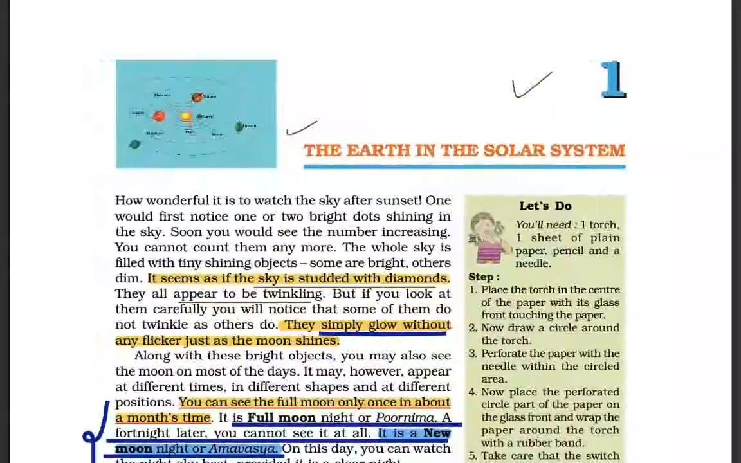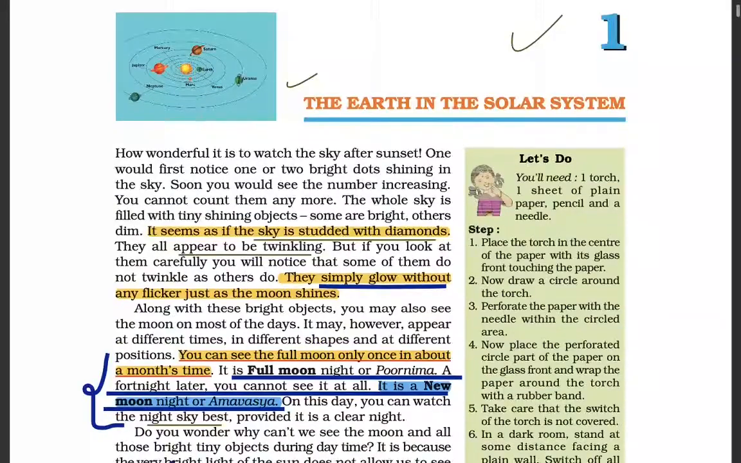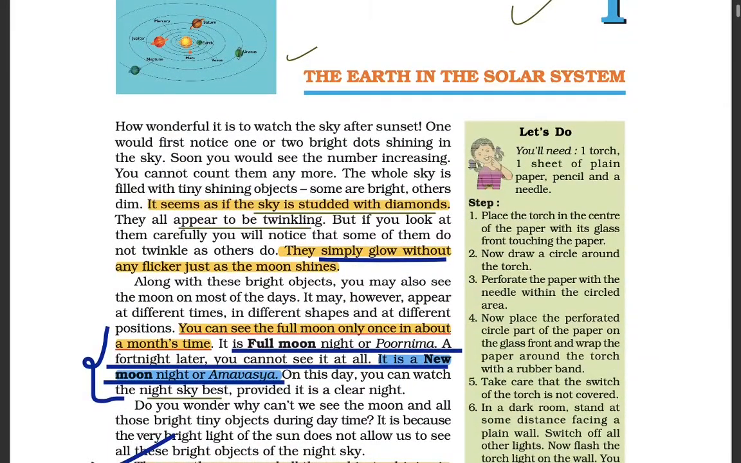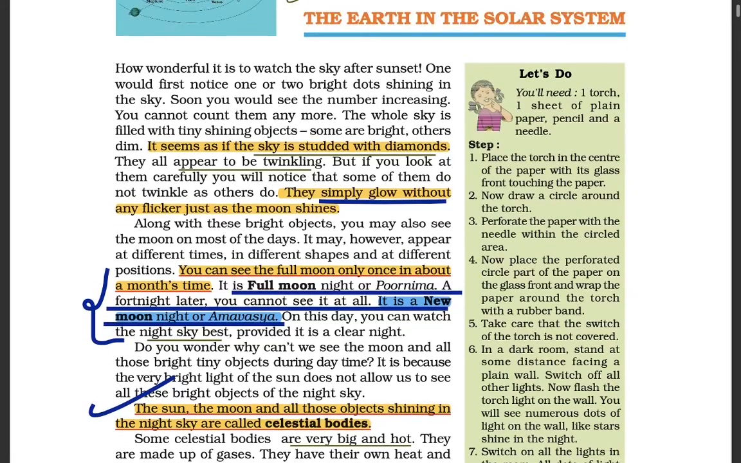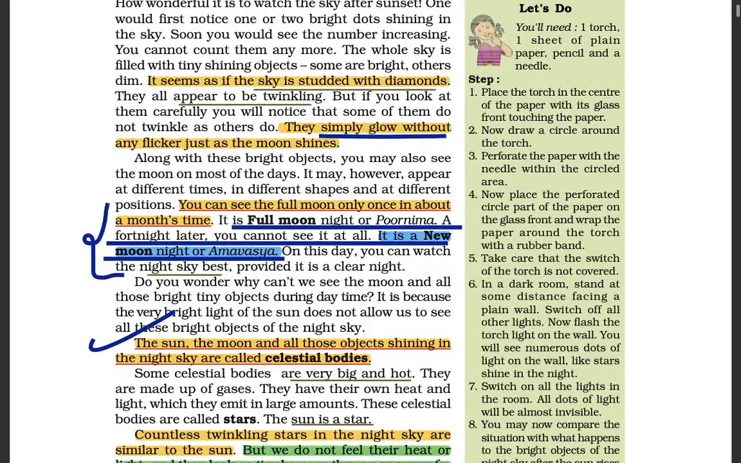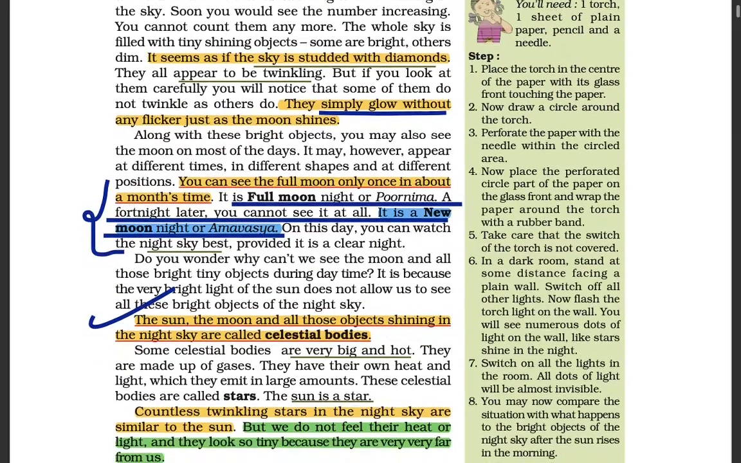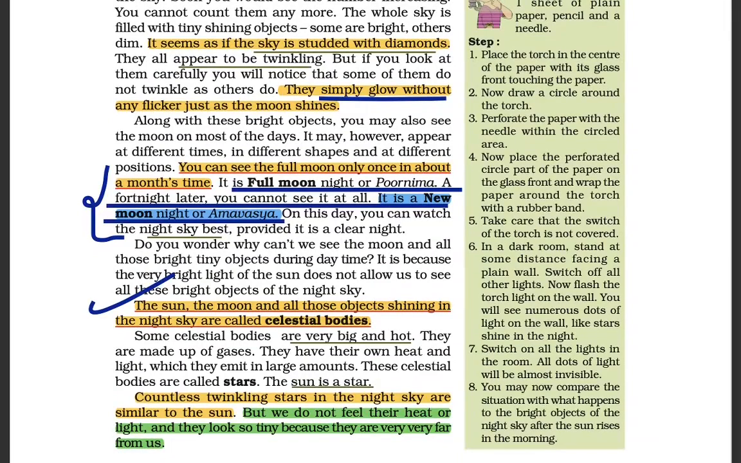chapter number 1. It says, The Earth in the Solar System. It says that it is wonderful to watch the sky after sunset. It seems that the sky is studded with diamonds because all the stars are twinkling. There are some objects which simply glow without any flickering, just as the moon shines. So this is what they say.